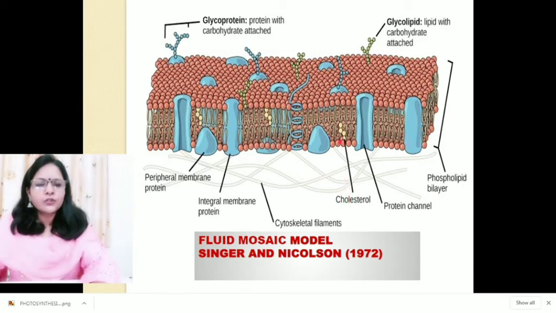Some cholesterol molecules are also found in it. This is protein channel, and this is phospholipid bilayer. And some carbohydrates are also found. When the carbohydrates are attached to the lipid molecule, they are called glycolipids, and when they are attached to the proteins, they are called glycoproteins. So this is the structure of फ्लूड मोज़ेक मॉडल. फ्लूड का मतलब जो लिपिड बाइलेयर होती है वो फ्लूड की तरह होती है, और मोज़ेक की तरह उसमें जो प्रोटीन जो होता है वो मोज़ेक की तरह फ्लोट करता रहता है.